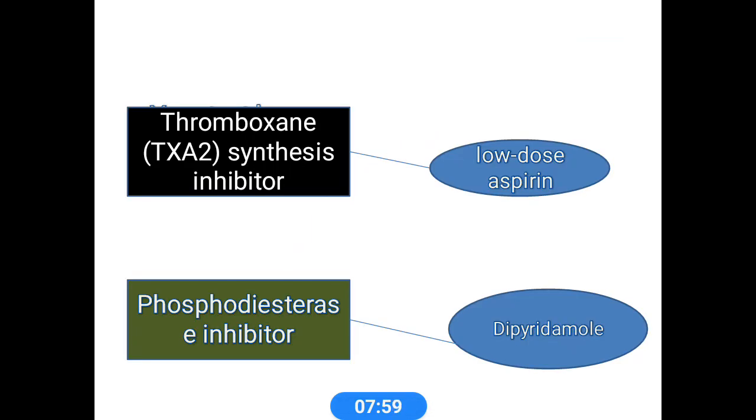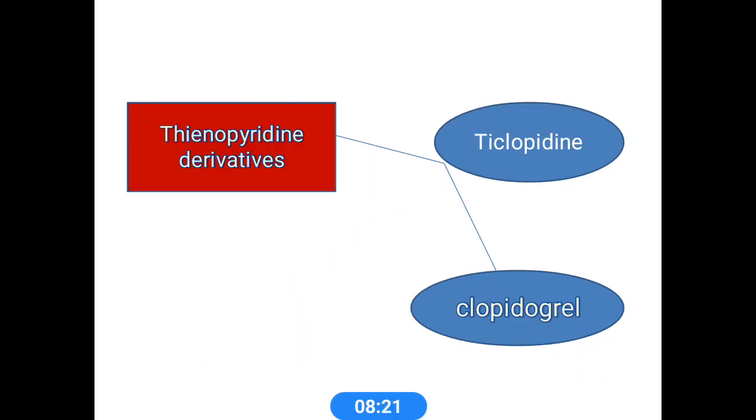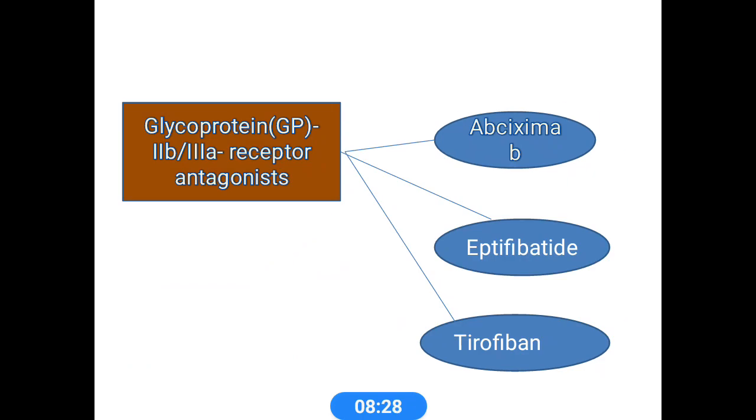Low dose aspirin's role is as a thromboxane synthase inhibitor, inhibiting thromboxane A2 production, which helps prevent the formation of thromboxane. Dipyridamole is a phosphodiesterase inhibitor. Another category is thienopyridine derivatives: ticlopidine and clopidogrel are thienopyridine derivatives. Another one is the glycoprotein 2B3A receptor antagonist.